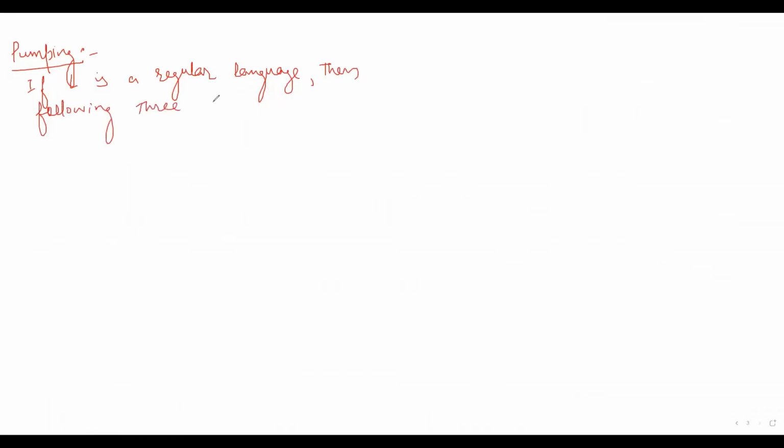Okay, so what was pumping lemma? Pumping lemma was saying that if L is a regular language, then the following three conditions will be satisfied. And what were the conditions?